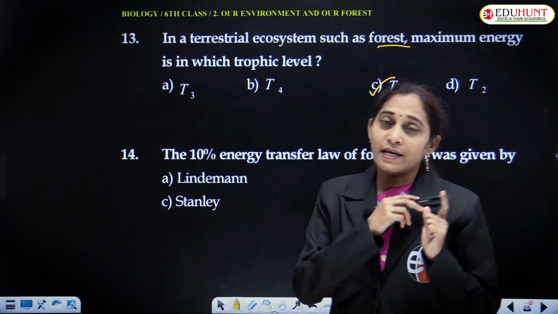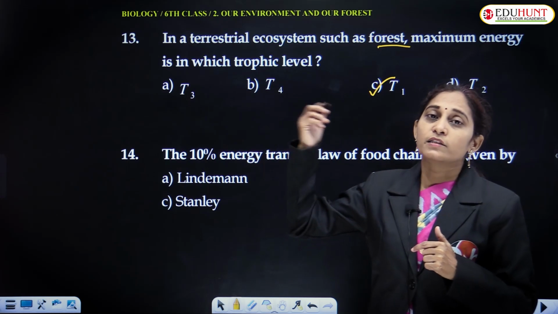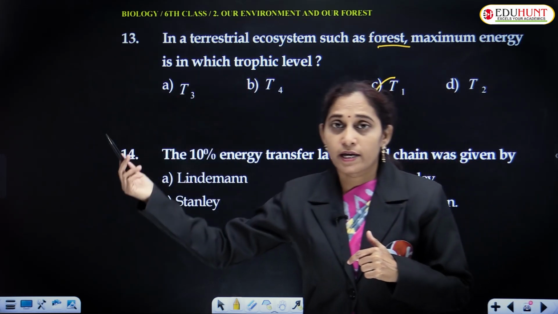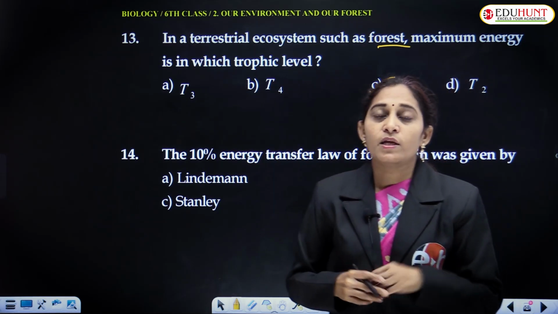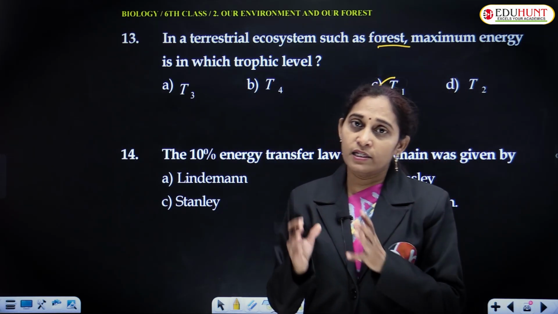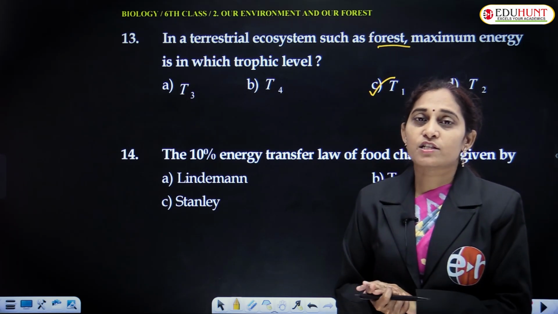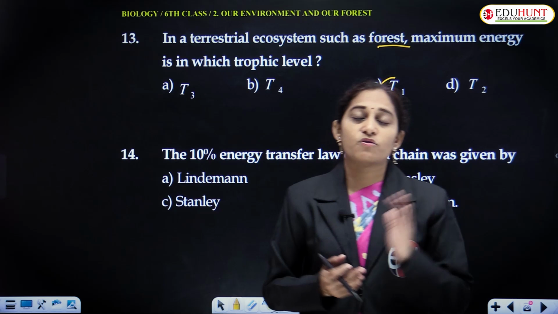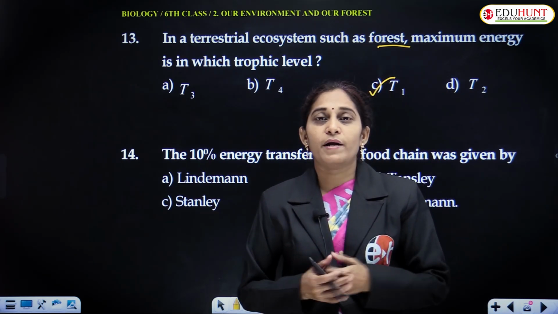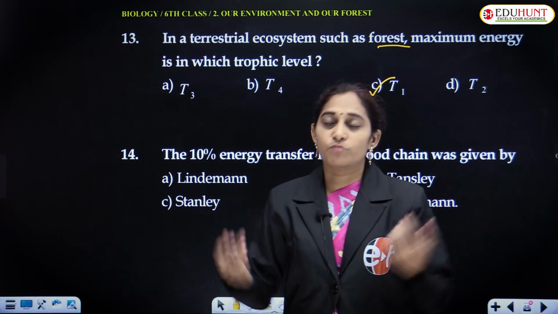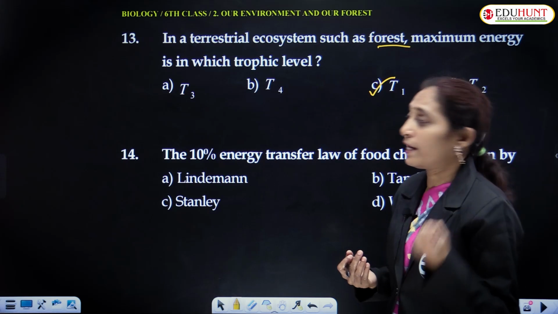If the length of the food chain is more, then the highest, that is the top positioned organism, will receive very little quantity of the energy. If the food chain length is small, then the energy that is transferred from the first trophic level to the last one will be more when compared to when the chain length is more. The short chained food chain has more energy.